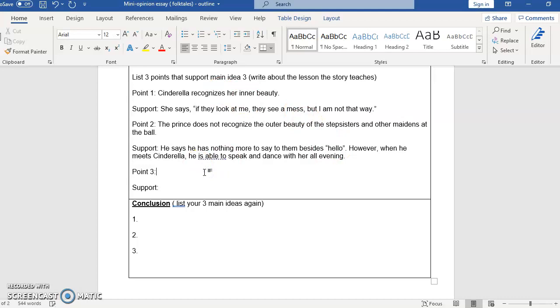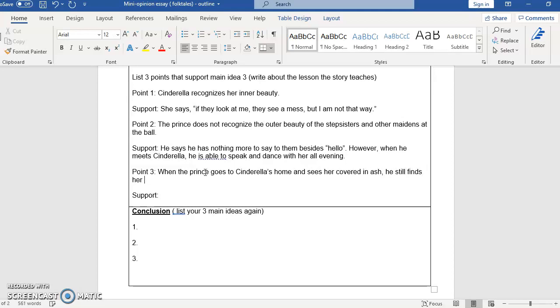And then point number 3, when the prince goes to Cinderella's home and sees her covered in ash, he still finds her beautiful. And the support, there's actually a quote in there.